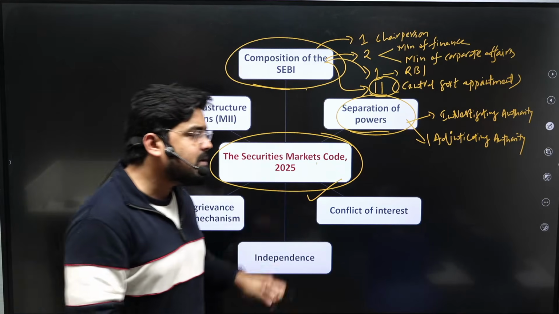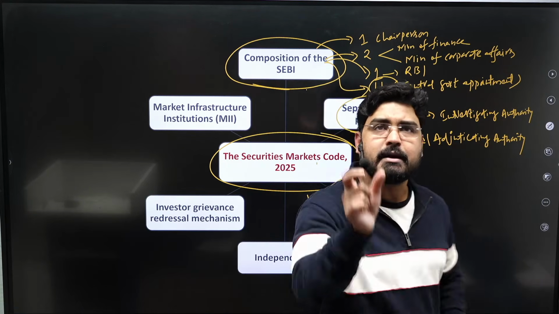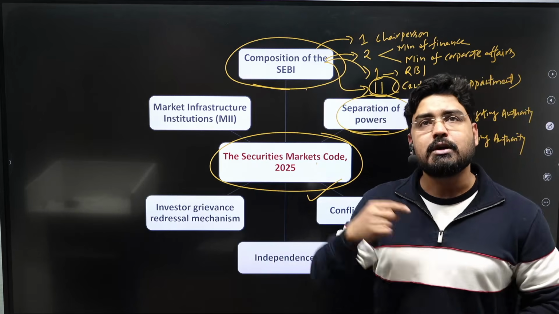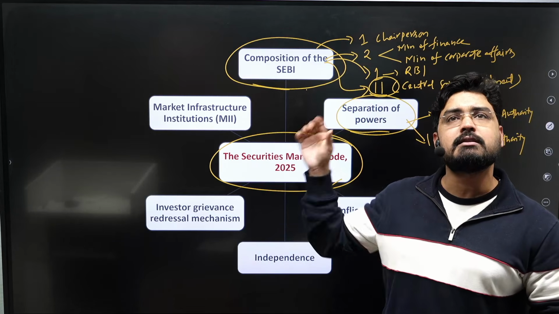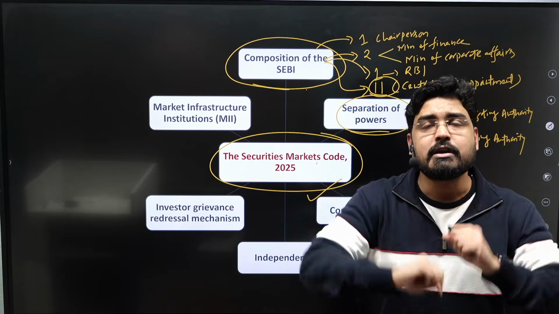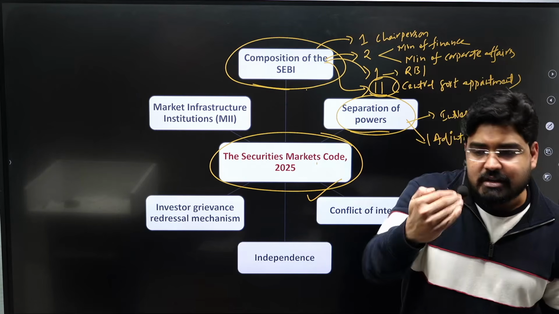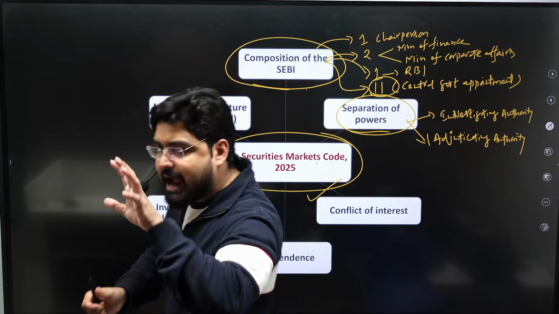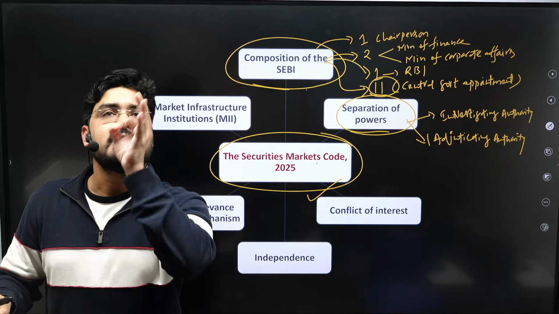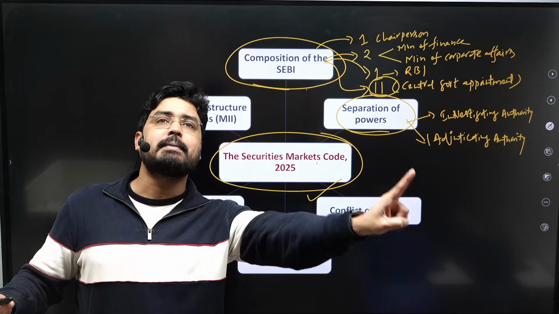For example, if SEBI is investigating any malpractice in a particular company, and they come to know that one of its members has an investment in that particular company, isn't it a conflict of interest? So in such cases, the member should come forward and mandatorily disclose any financial investment in such companies.